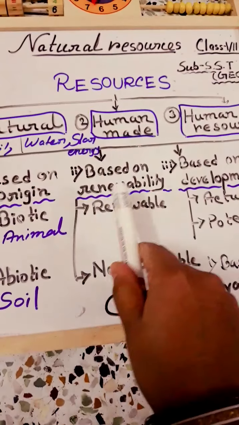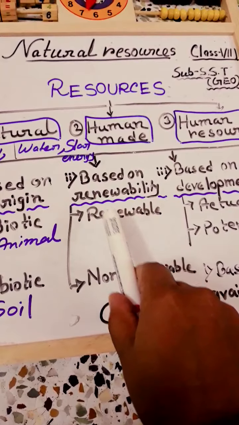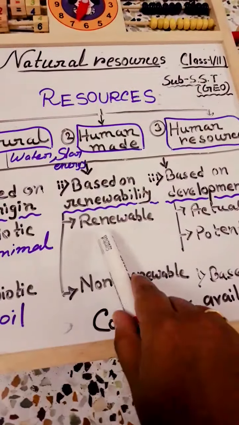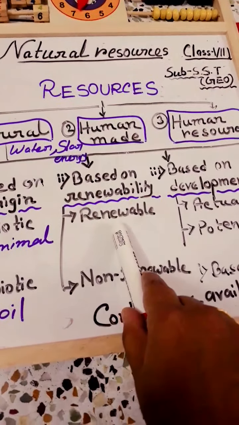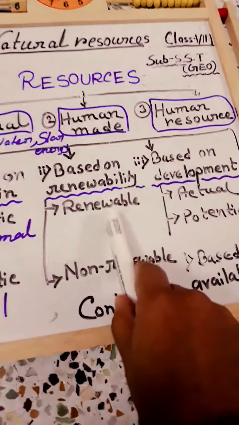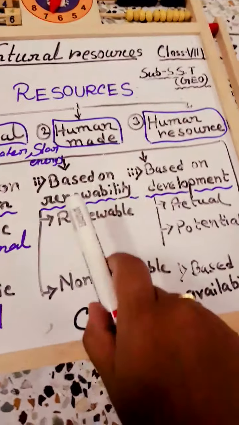Okay. Then number two, based on renewability. Based on renewability, we can divide our natural resources into two parts: renewable resource and non-renewable resource. Renewable means resources that can be renewed.